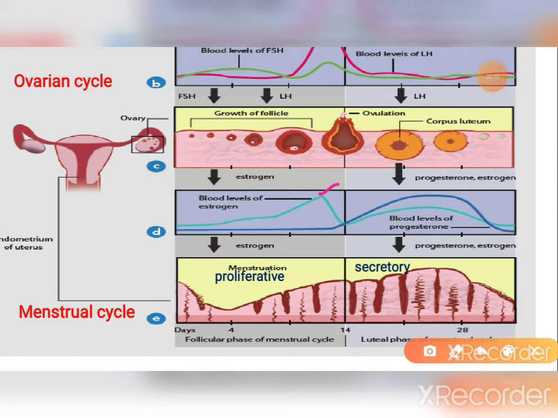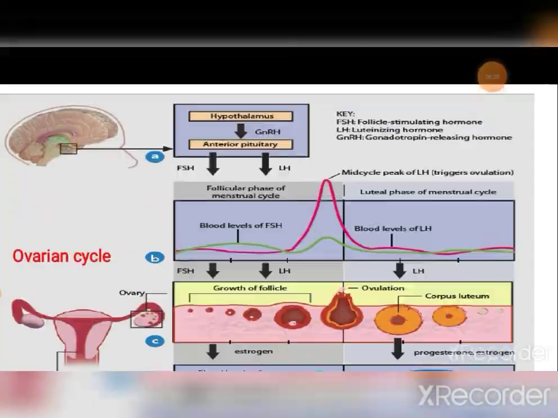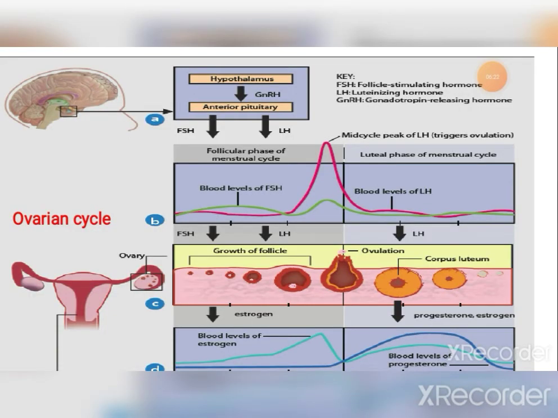When the estrogen peaks, the estrogen and FSH action combined stimulate GnRH secretion by the hypothalamus, and then GnRH secretion is increased. That's why luteinizing hormone secretion is also increased, and you can see the peak of LH just 16 hours before ovulation.